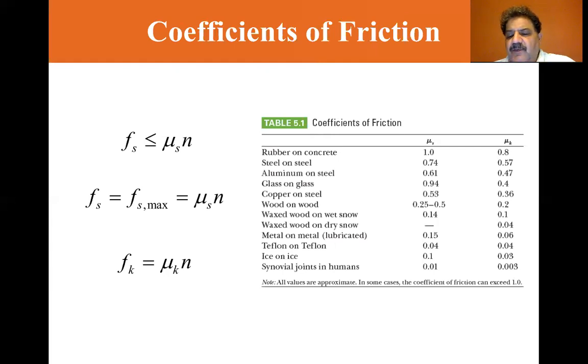Okay, the direction of the friction force is parallel to the surface and opposite the actual motion for kinetic friction, or opposite the impending motion of the object relative to the surface for static friction. For static friction, it's always opposite the applied force.